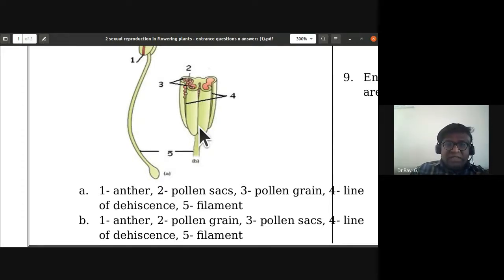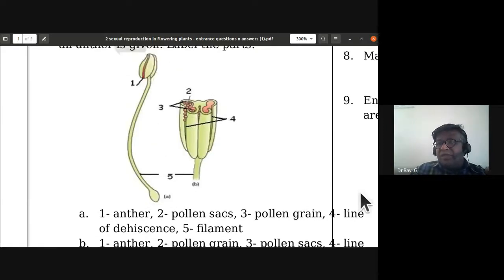First one is anther. Second one is the pollen grain. Third one is pollen sac. Fourth one is line of dehiscence. Fifth is filament. So the second option is having the correct option here. So second one is the right option. See, all these are from your NCERT books, so very easily you can answer these.